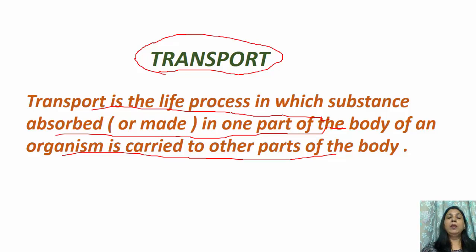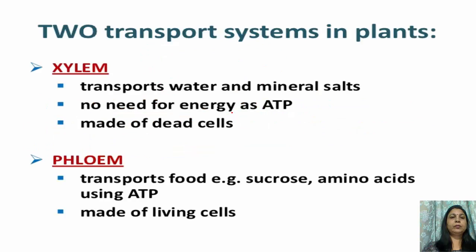As you know, in plants, photosynthesis takes place, so the substances are made. The food is prepared in a part of the body and it is carried to the other parts of the body. And in case of animals, the food is digested in the small intestine, where it is absorbed and carried to the other parts of the body.